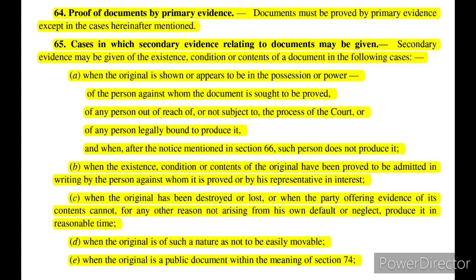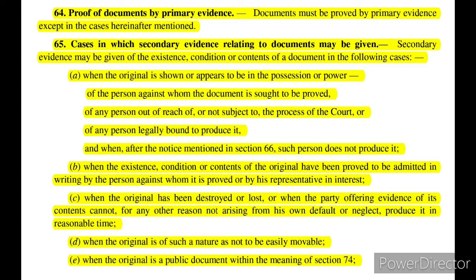So either the document got destroyed or it got lost, or whoever is trying to give such evidence, it is not even in the power of that person, or it is not his own default or neglect for which the document got destroyed or lost, that it cannot be otherwise obtained. So in that case, or if it is not possible to produce it in reasonable time. Clause D says when the original is of such a nature as not to be easily movable.